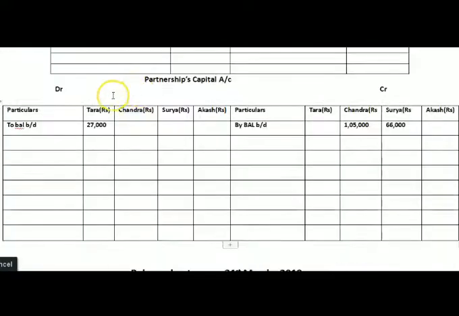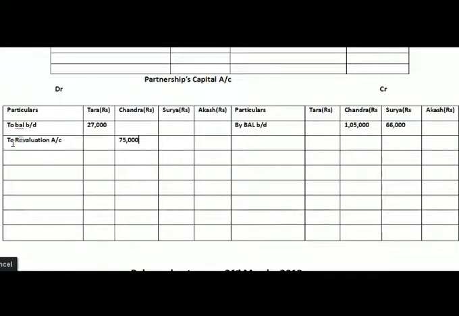Therefore our journal entry is Chandra's account debit to revaluation account. So here we will write to revaluation account. And here we will write in Chandra's column the amount 75,000, the value of the motor car that Chandra has taken.